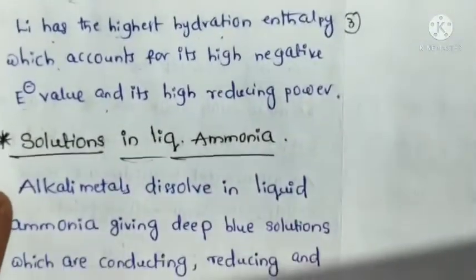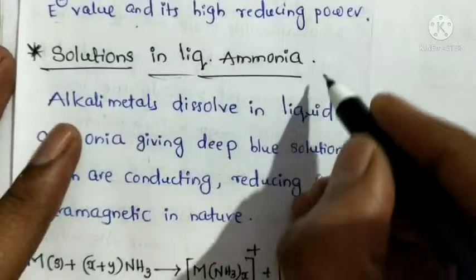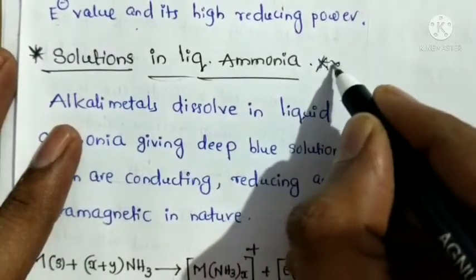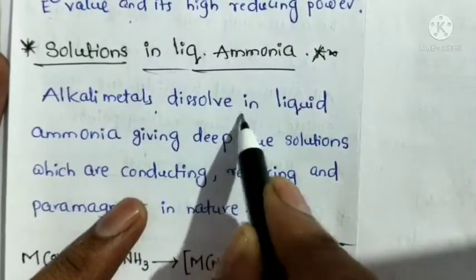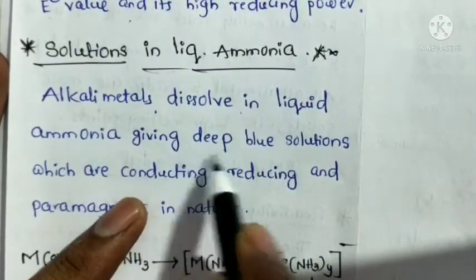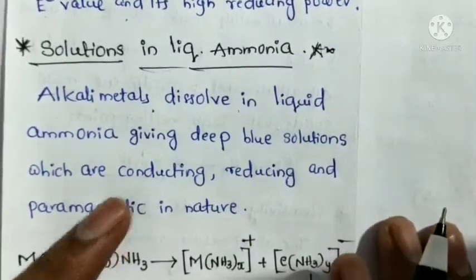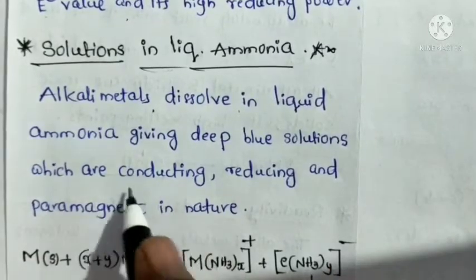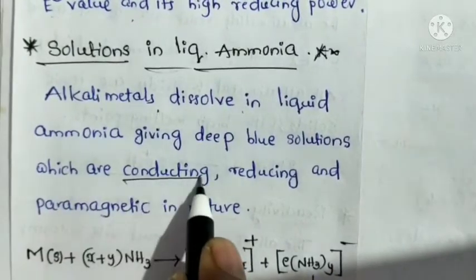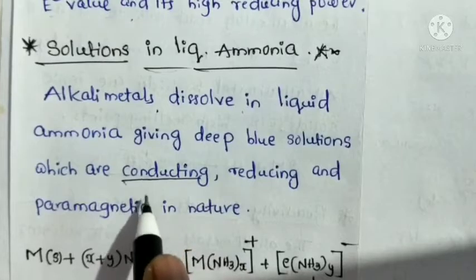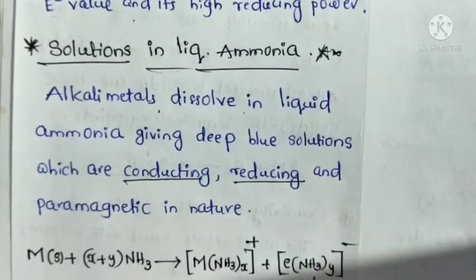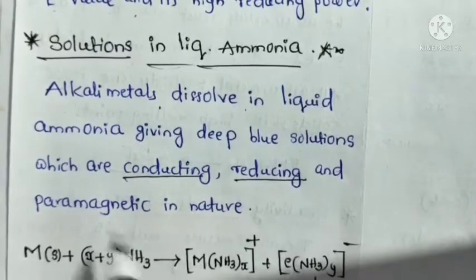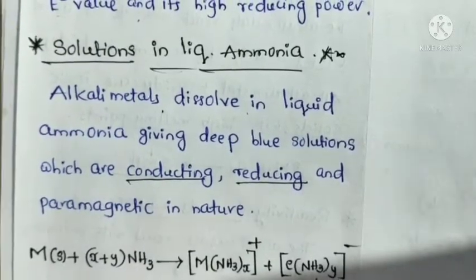Next, solutions in liquid ammonia is also very important. Alkali metals dissolve in liquid ammonia giving a deep blue color solution, which is conducting, that is, passing electricity, reducing in nature, and paramagnetic in nature.